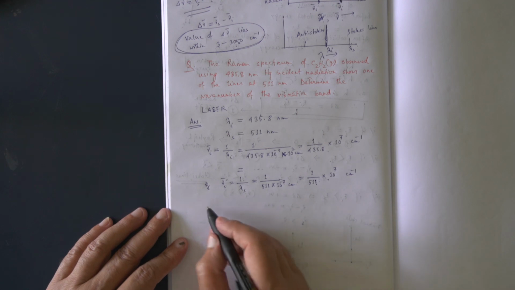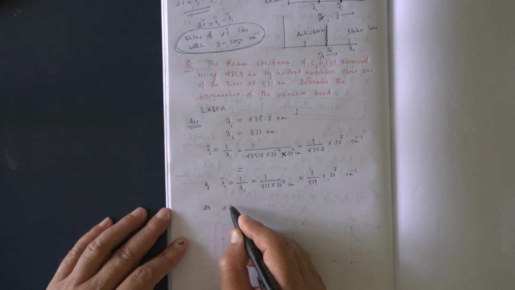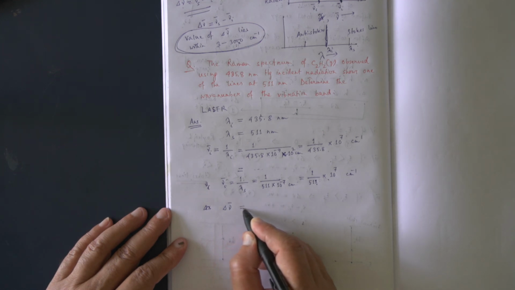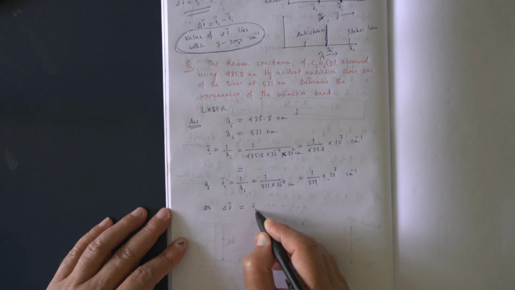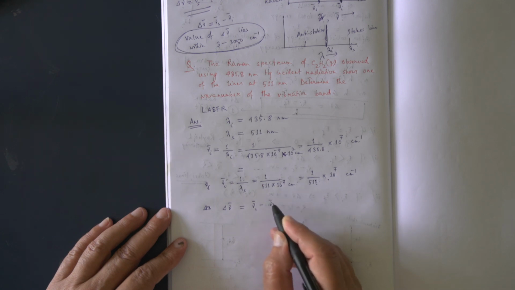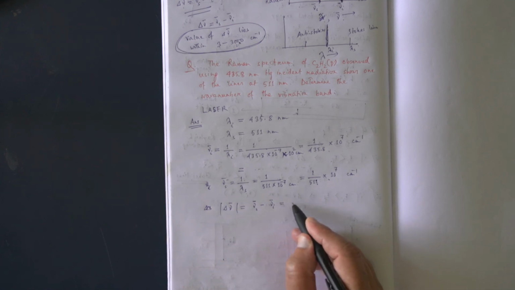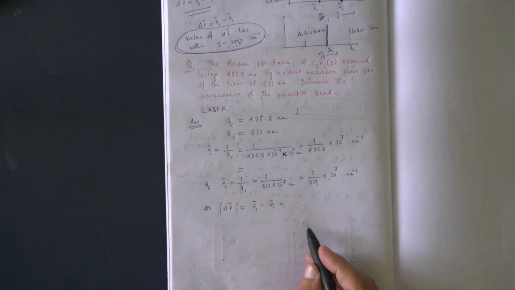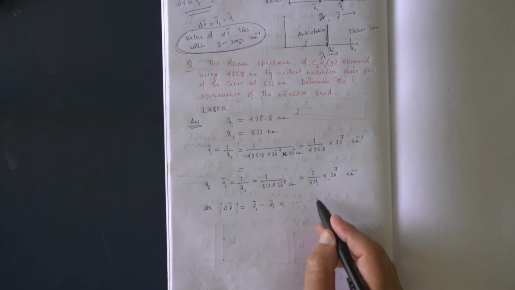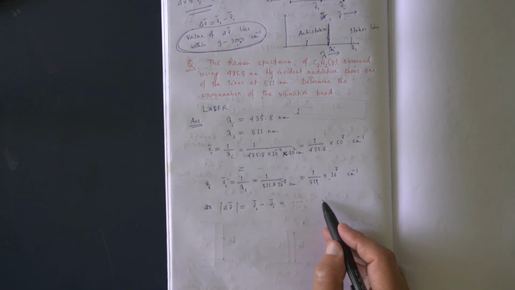So you just find out del nu, that is equal to nu s bar minus nu I bar. We will take just the positive value, because we are interested in the positive value. You just find out this, and whatever value you get, that will be the answer.